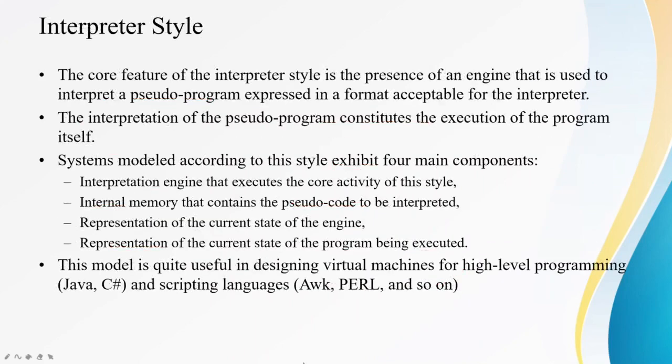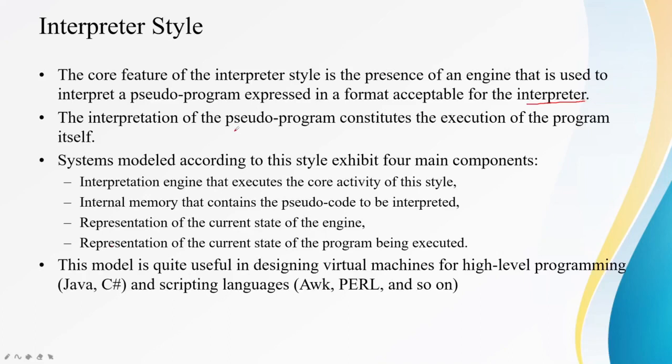The next architectural style is interpreter style, and the core feature of interpreter style is that there is a presence of an engine that is used to interpret a pseudo program expressed in the format acceptable by the interpreter. So actually there is an interpreter and the input is given in the language that can be understandable by the interpreter.